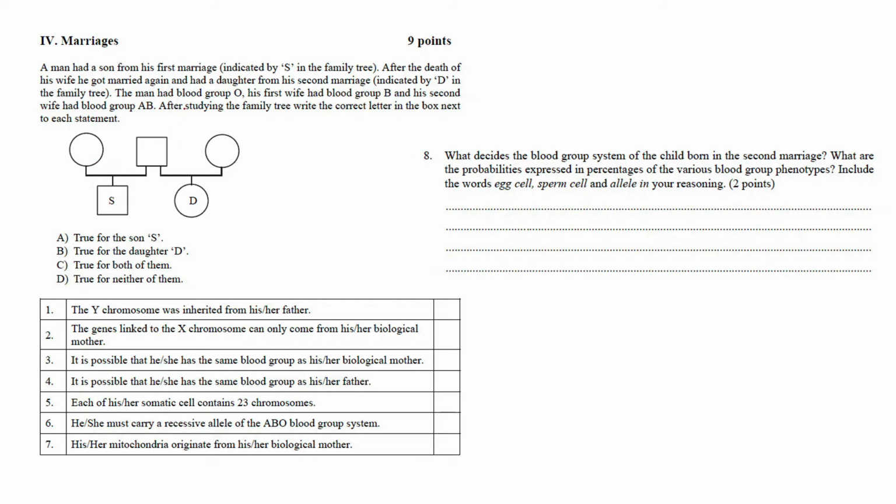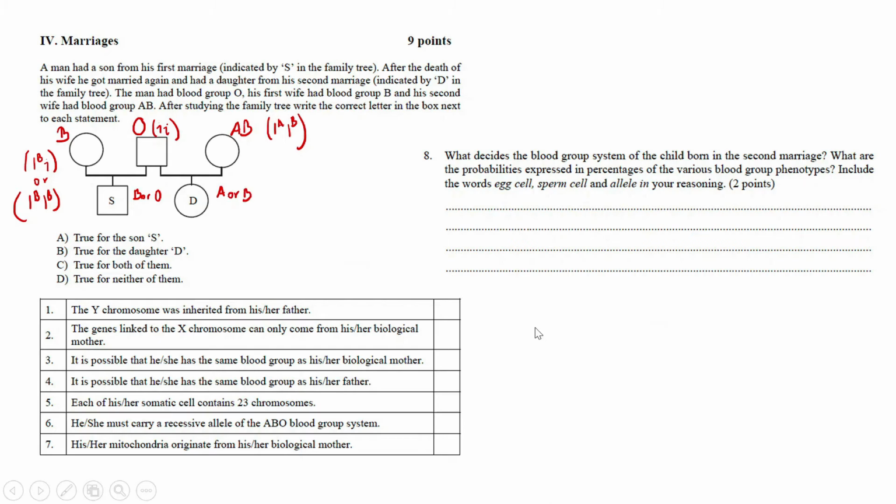So let's see what we know from the text. This man has blood group O. The first wife had blood group B and the second wife had blood group AB. Okay, so these are the phenotypes. The genotypes are the following. And this can be either heterozygous or this. And then the offsprings, if we cross these together, this son can either have type B blood or O, and this daughter can have A or B.